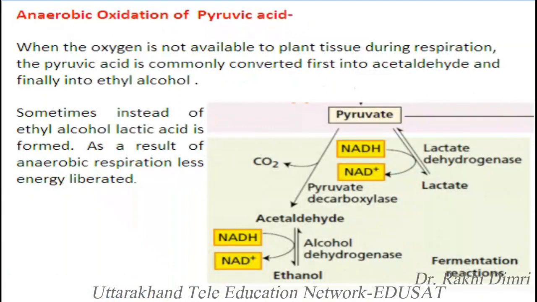Anaerobic oxidation of pyruvic acid occurs when oxygen is not available to plant tissues during respiration. The pyruvic acid is commonly converted first into acetaldehyde and finally into ethyl alcohol. Sometimes, instead of ethyl alcohol, lactic acid is formed. As a result of anaerobic respiration, less energy is liberated. This shows the formation of lactic acid, or pyruvate converted into acetaldehyde or ethanol.